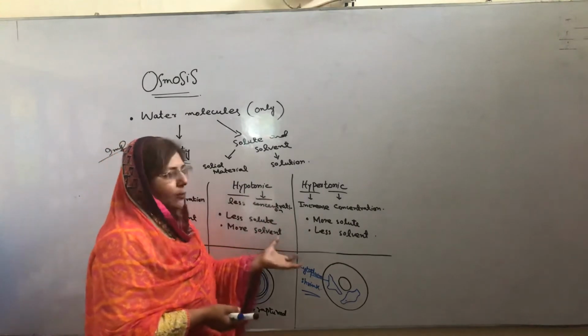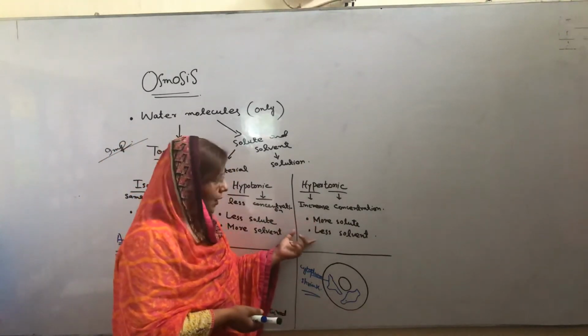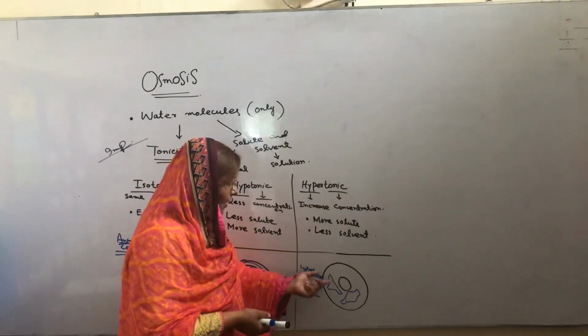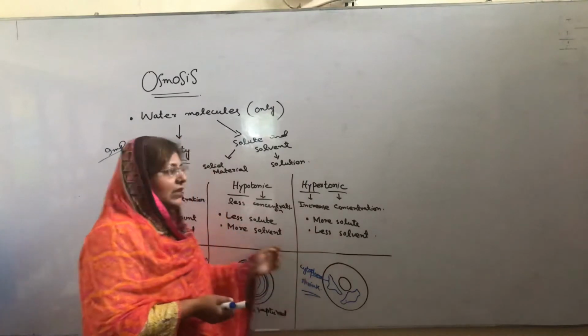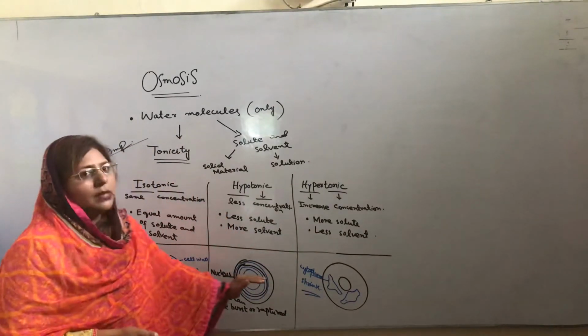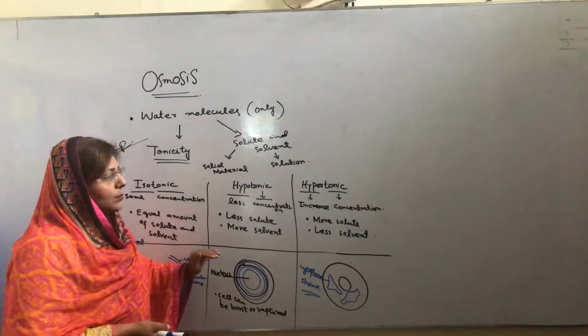And when we talk about hypertonic solution, hypertonic solution has more solute and less solvent, so because of that the cytoplasm of the cell will shrink. So these three conditions will be produced in animal cell. Now these three conditions will be discussed with plant cell.